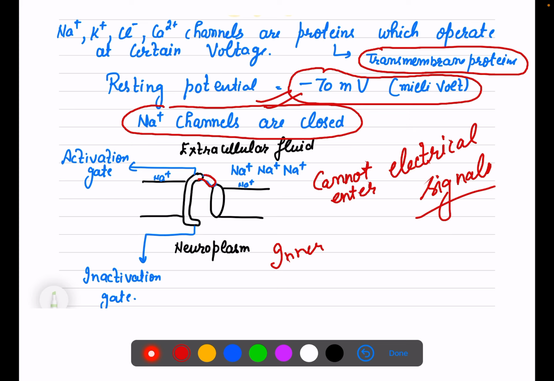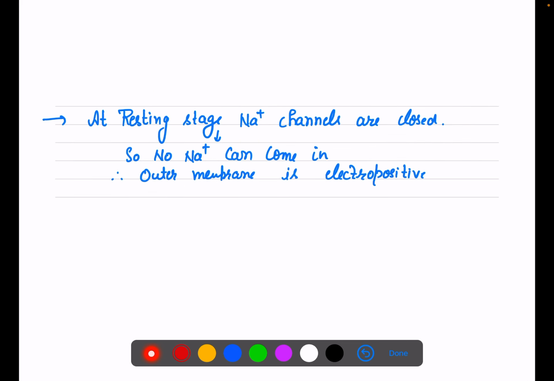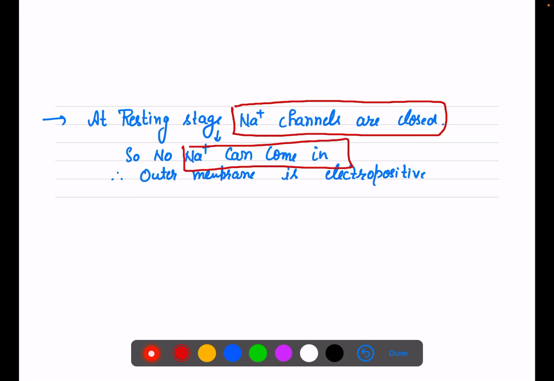This side of the gate is the inactivation gate, and this side is the activation gate. The activation gate for sodium is now closed. Sodium channels are closed at which position? The resting position. Clear? At the resting stage, sodium channels are closed, so no sodium can come in.